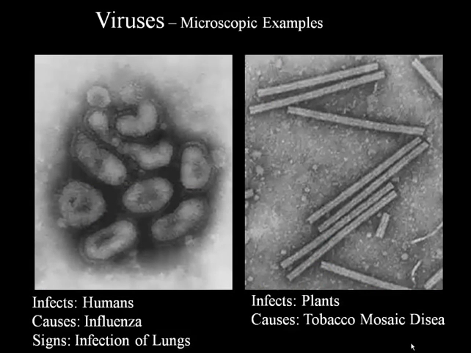Here we see the virus on the left-hand side is a slide of influenza, the virus that affects the lungs and can cause pneumonia. And to the right we have the tobacco mosaic disease that can enter a tobacco plant and it just destroys their crop. Leaves turn brown, the plant dies.